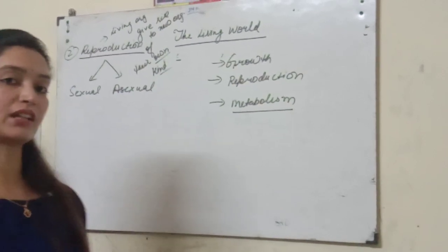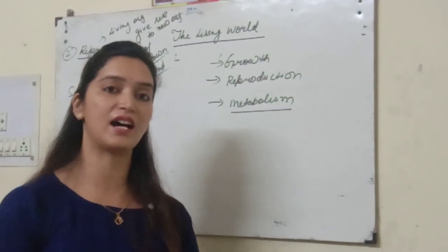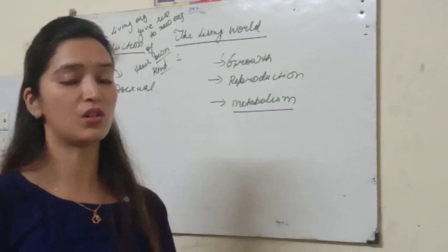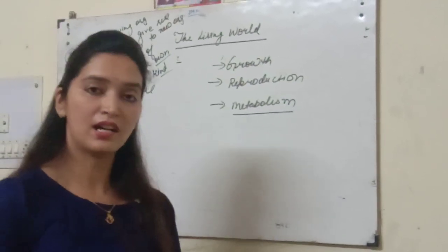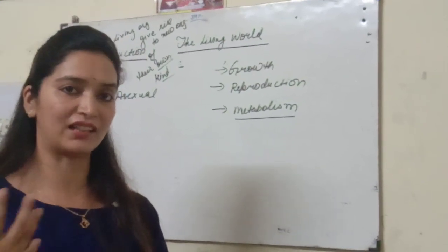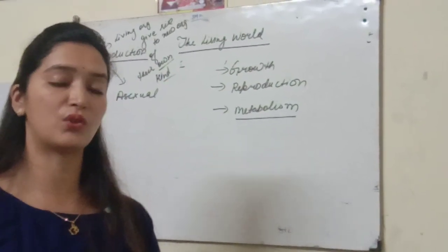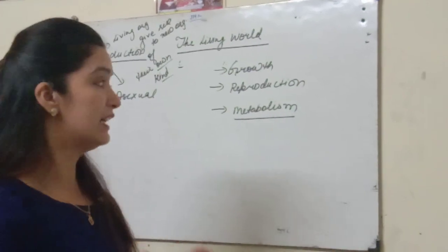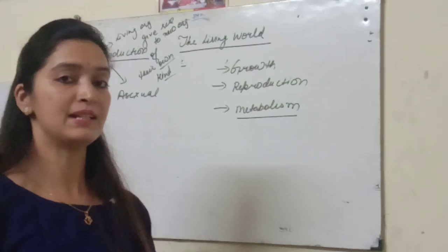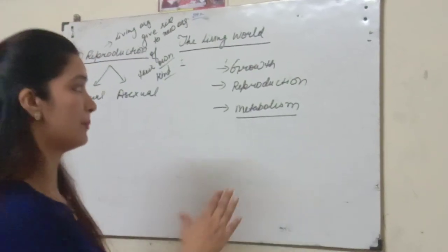Students, in living organisms, various types of reactions are going on, whether complex substances are converted into simpler ones or simpler substances are converted into complex ones. The sum of all these activities or reactions going on inside the living organism are called metabolic activities, metabolic processes, and that is also called metabolism.